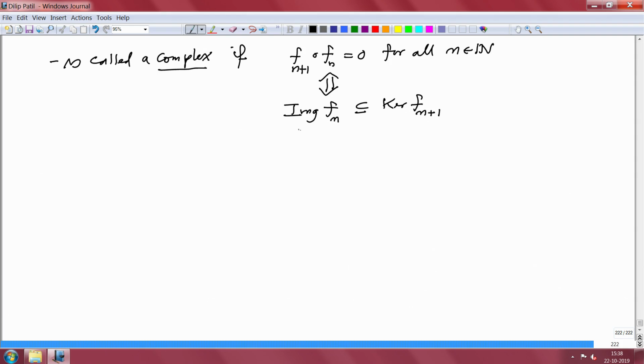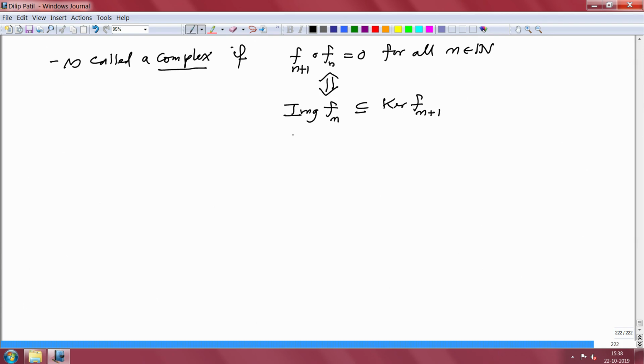Because take any element in the image; it is F n of some x, where x comes from V n. Then when you plug it in, F n plus 1 of F n x is 0, therefore it is in the kernel of F n plus 1. So that is equivalent. So once you have a complex, this inclusion only holds, and may not be equal.